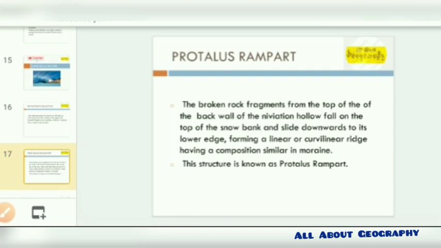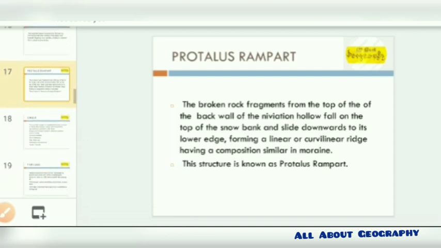So, it can be said the nivation hollow is formed first, and then the broken fragments from the top of the nivation hollow that has formed on the snow bank slide downward to the lower edges, and that gives the formation of the linear or curvilinear ridge. Then this composition formed over the moraines gives rise to this protalus rampart.